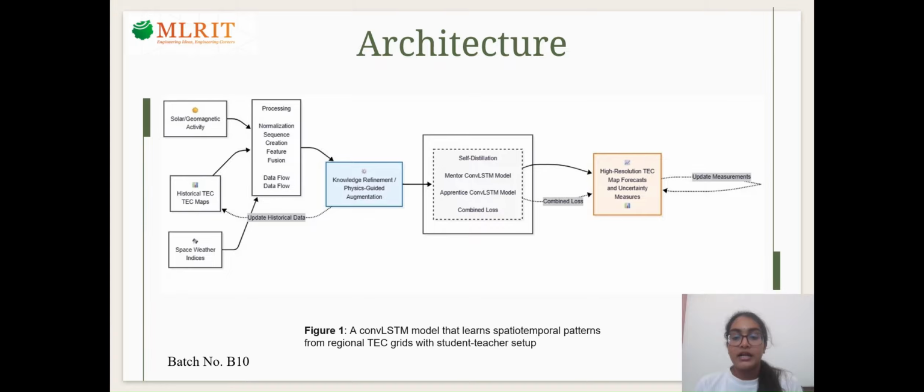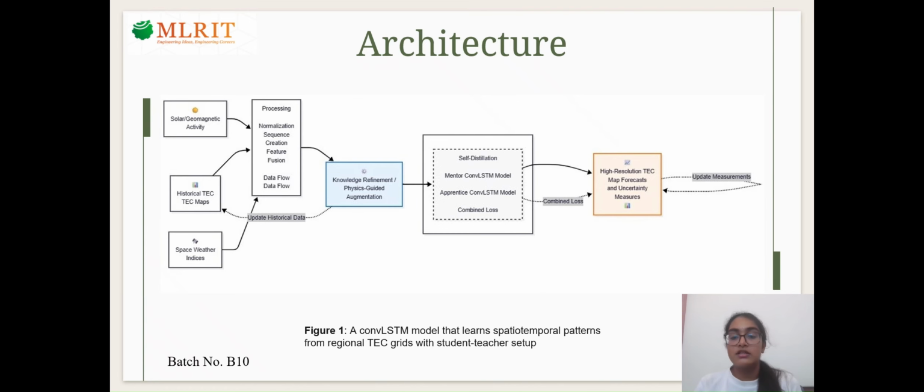After that, the data passes through a knowledge refinement stage, where the model is guided using ionospheric behavior patterns to improve prediction accuracy. Then comes the core part, which is the self-distillation convolutional LSTM model. It consists of two models: a teacher model, which is trained first and learns the patterns, and a student model, which learns from both actual data and teacher outputs.